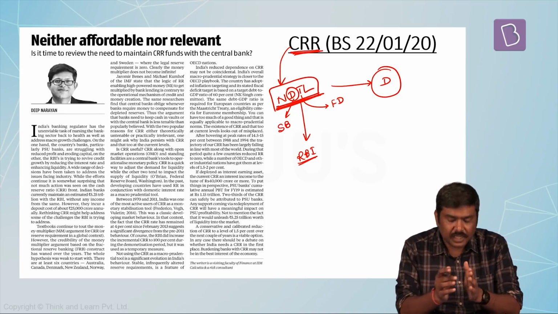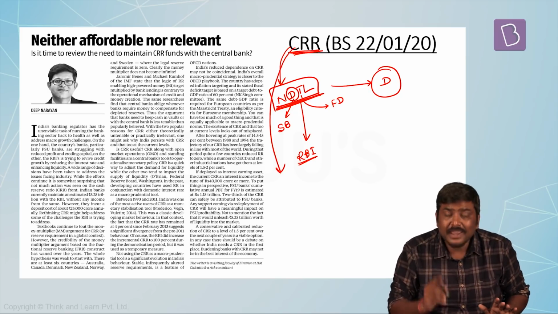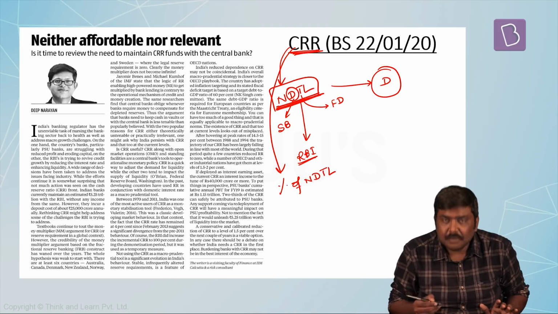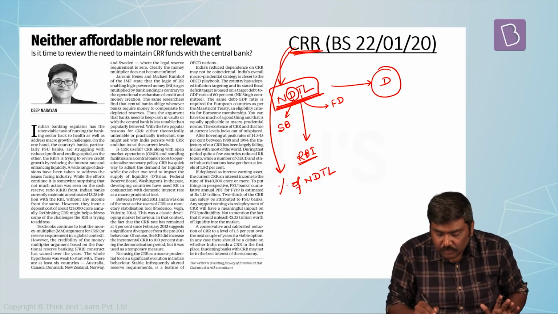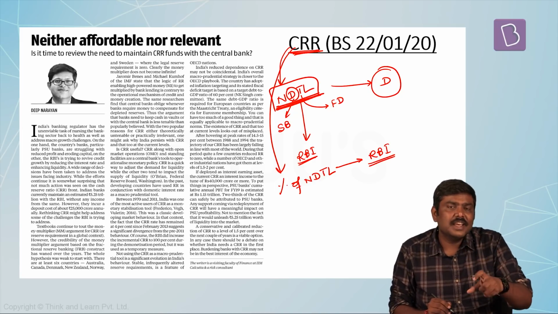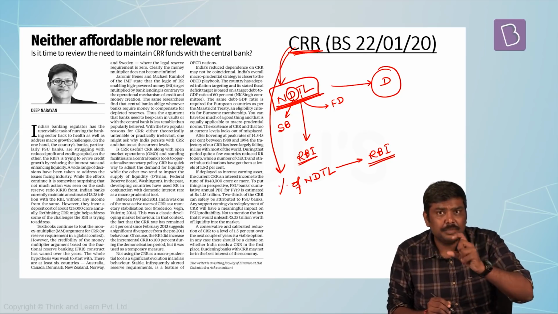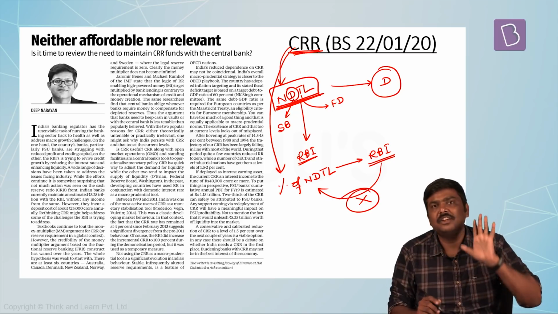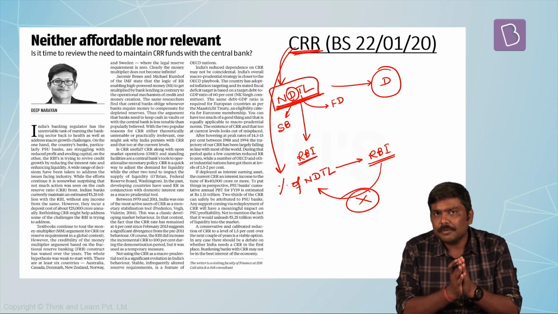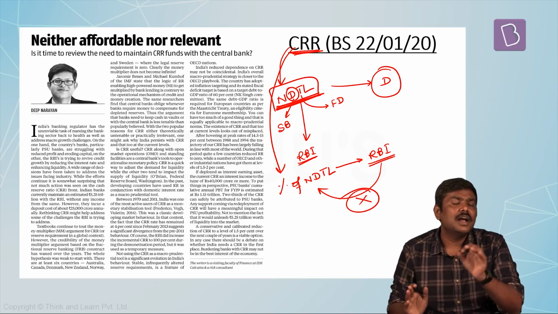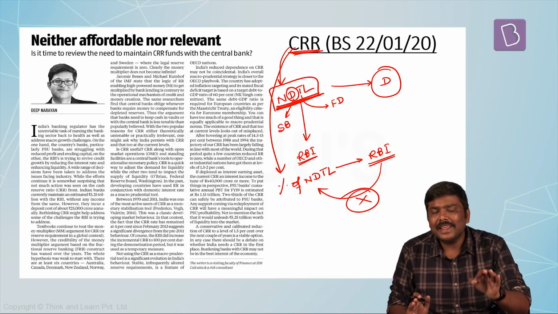I'll repeat the process again. Cash reserve ratio is a percentage of net demand and time liabilities that the banks will have to keep with RBI. That is the first point. Second point, on this particular CRR that the banks will keep with RBI, RBI shall not pay any rate of interest to the respective banks.